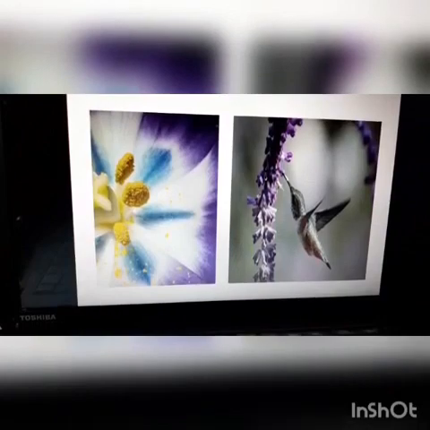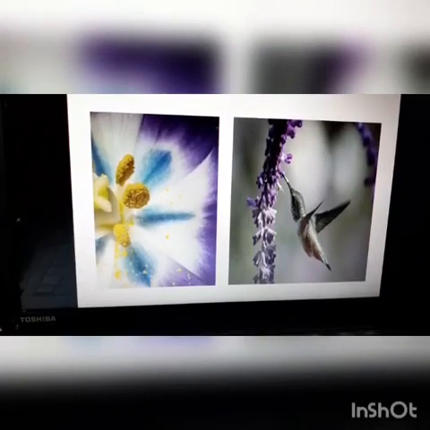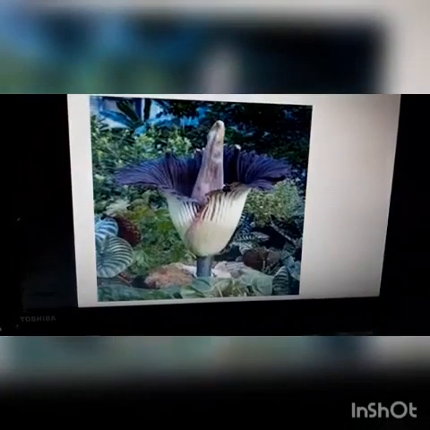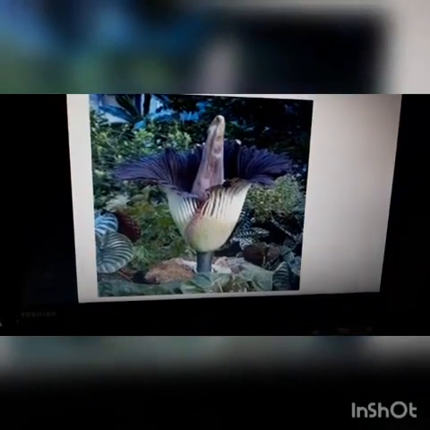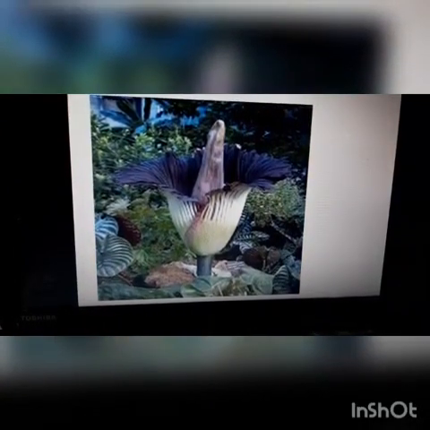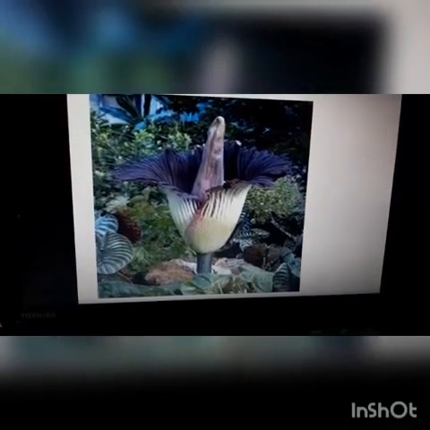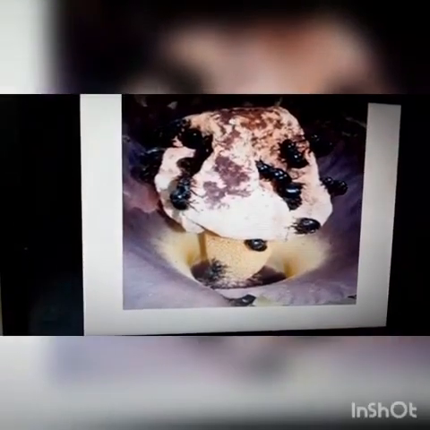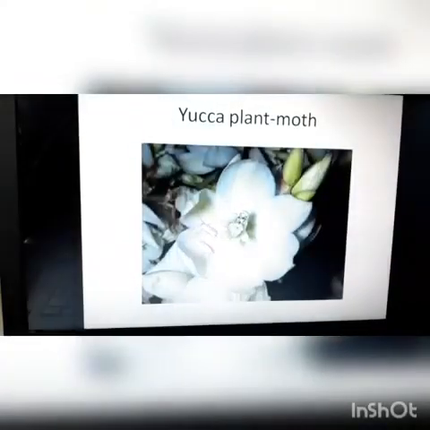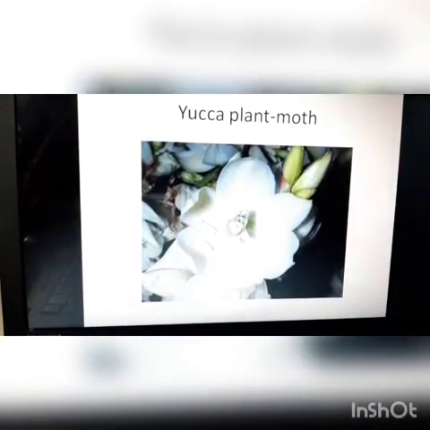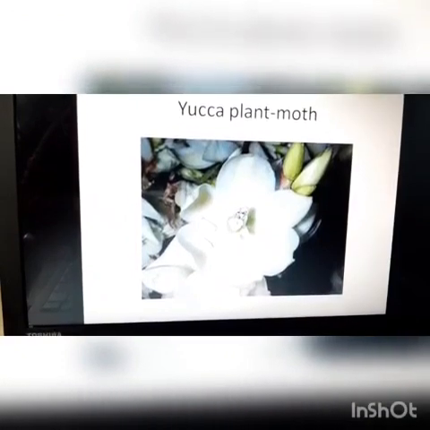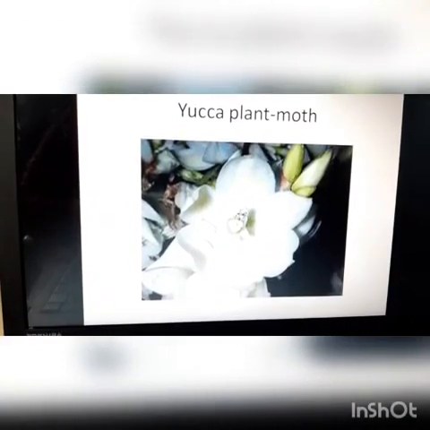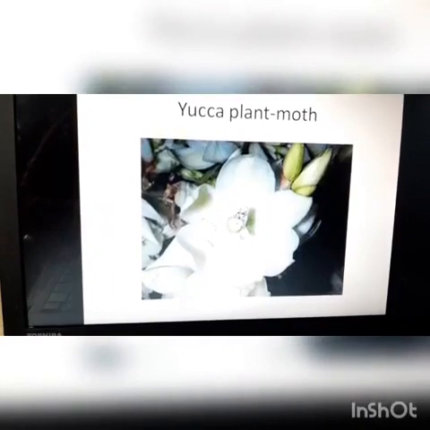In some flowers, the reward is in providing safe places to lay eggs. It is commonly found in a flower called Amorphophallus. It is the largest flower, and here we can see they provide a safe place to lay eggs. Can you see the diagram? Okay. And another example, yucca plant and moth. The relationship is seen between yucca plant and moth, and here moth deposits its egg in the locule, that means ovarian cavity, and the flower gets pollinated by the moth.